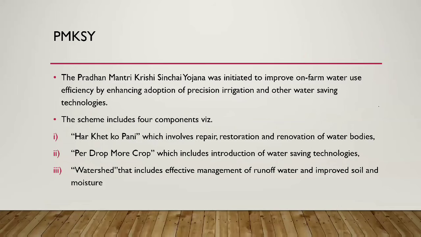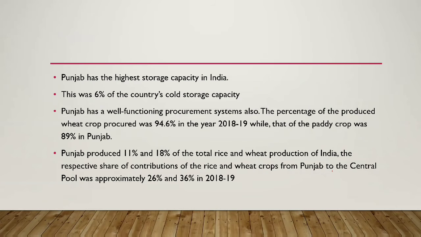The Pradhan Mantri Krishi Sinchai Yojana was initiated to improve on-farm water usage efficiency by enhancing adoption of precise irrigation and other water-saving technologies. And this has different components, for example, Har Khet Ko Pani and Per Drop More Crop, which includes introduction of water-saving technologies, as well as watershed management that includes effective management of runoff water, as well as improved soil and moisture content.